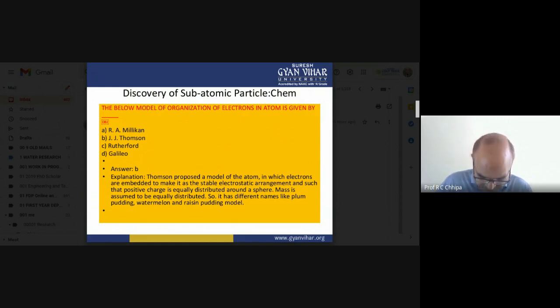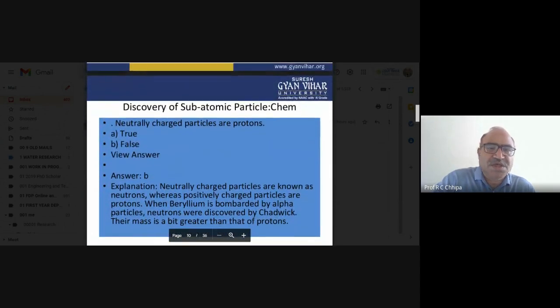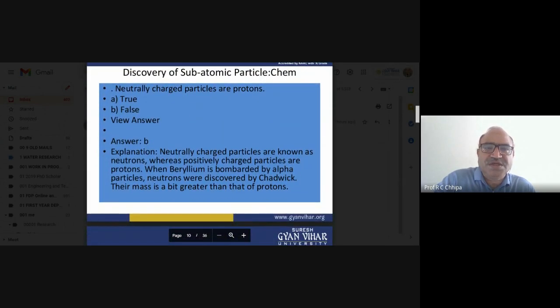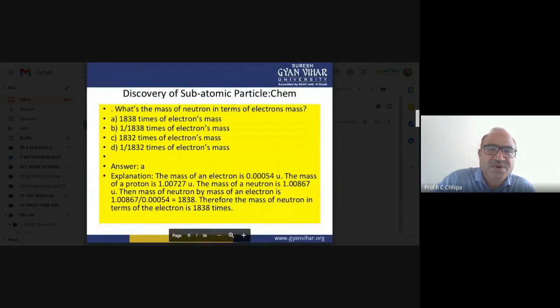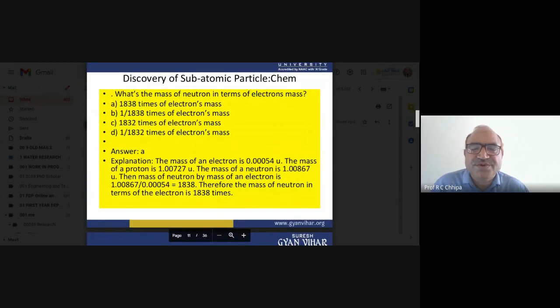So here you can say different. But over those, the neutrally charged particles are the neutrons, not the protons. Protons are the positively charged. The mass of the neutron and the electron mass, I have discussed earlier.